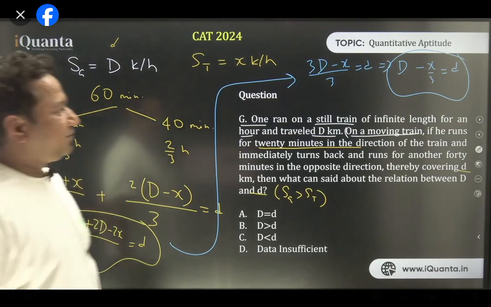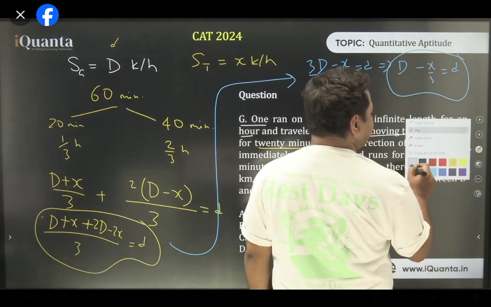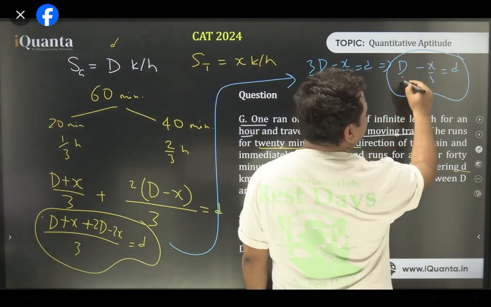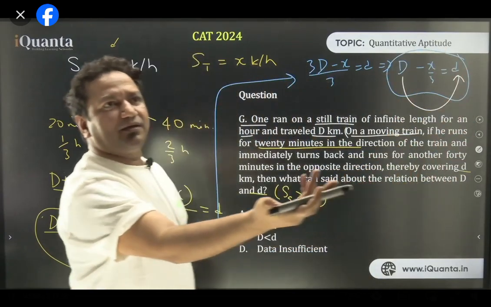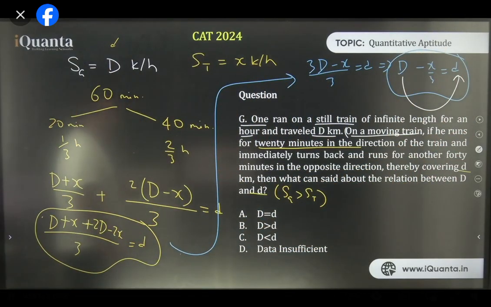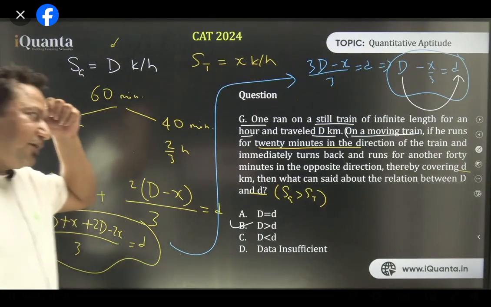Now one thing is clear. Looking at this expression, we are sure that in order to get small d, we need to subtract something from capital D. That means capital D is greater than small d, right? So B option is the correct one. Got it, everyone? Speed doesn't matter. Great.